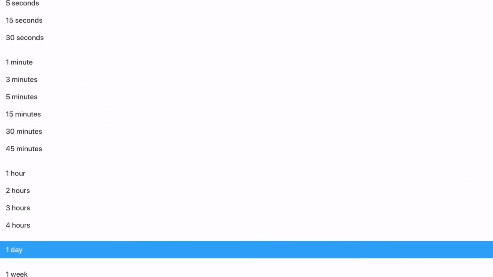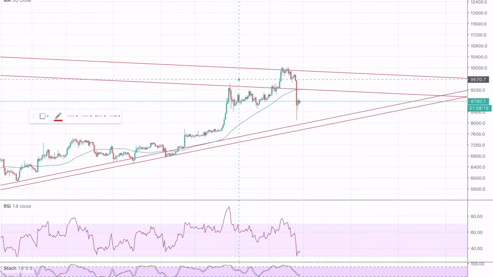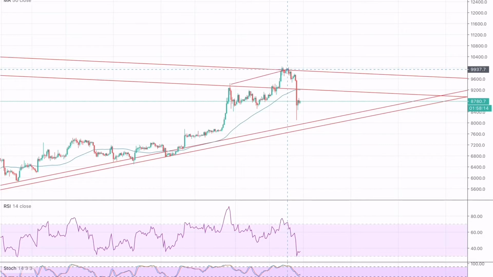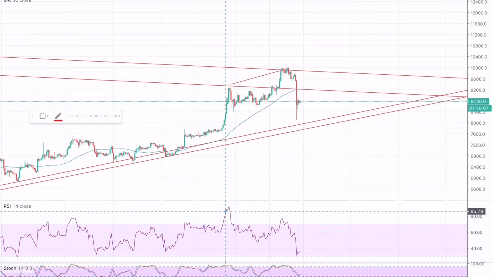Moreover, moving towards a smaller time frame, on the 4 hourly chart we can see a regular bearish divergence. It's a regular divergence when the market is making a higher high, whereas the indicator is making a lower low rather than making a higher high, as I will show you.